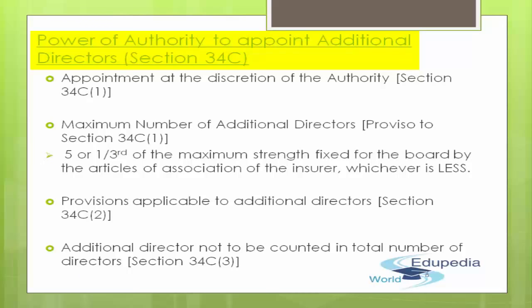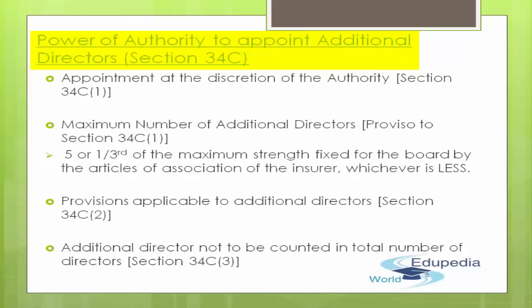Next, he shall not incur any obligation or liability just because he is an additional director, and he shall not be required to hold any qualification shares of the insurer. By qualification shares, I simply mean the minimum amount of shares that are required to be held by any director. Because he has been appointed as an additional director, he hasn't been required to hold qualification shares of the insurer. So these are the three provisions which are applicable to additional directors.